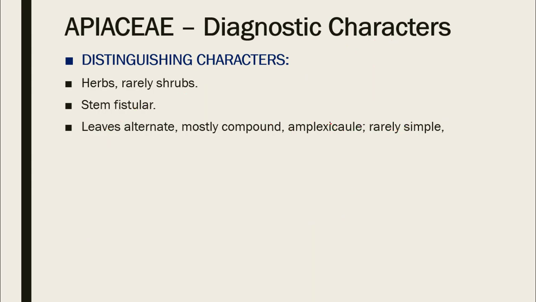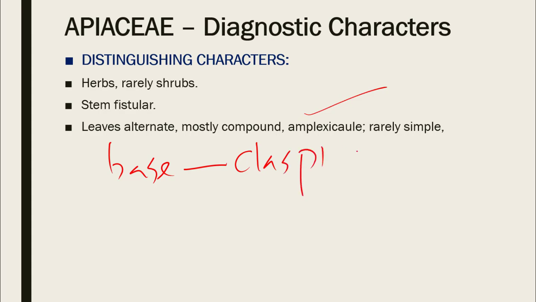In an amplexicaul leaf, the base of the leaf is just as if it is holding the stem. The amplexicaul leaf is one in which the base of the leaf seems as if it is clasping the stem, as if it is holding the stem.